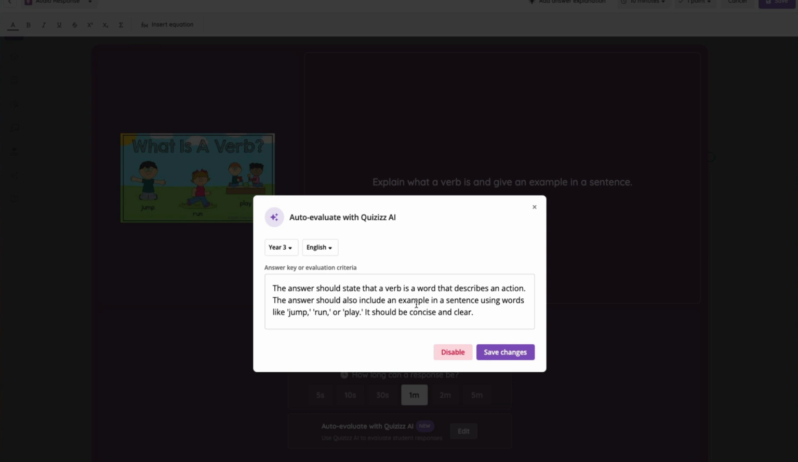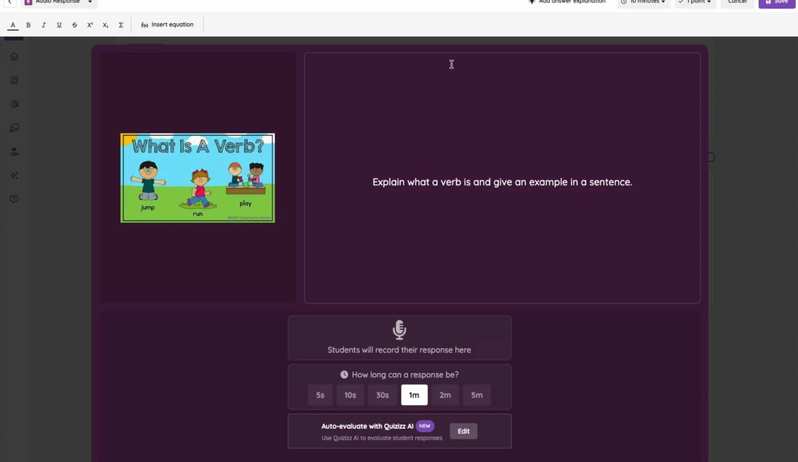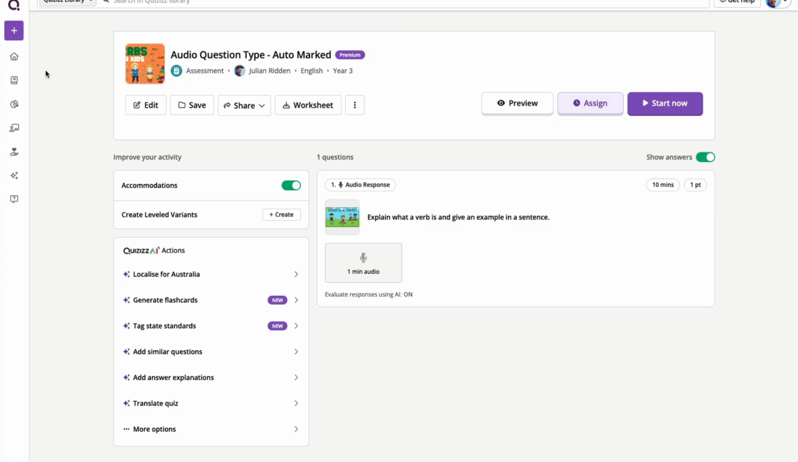Now, this is just like I'm talking to another assessor. It's going to use this exactly. The student doesn't have to use jump, run, or play as exact examples, but it's going to use this as a reference point. So let me now show you what would actually happen when a student gives a response.